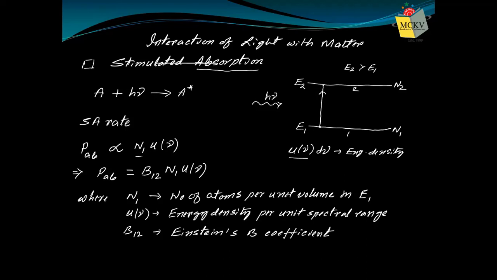Okay. Next one is that now the atom is at the excited state. So again, we are drawing it. This is our E2 energy level. This is our E1 energy level. Number of atoms, N1, N2.